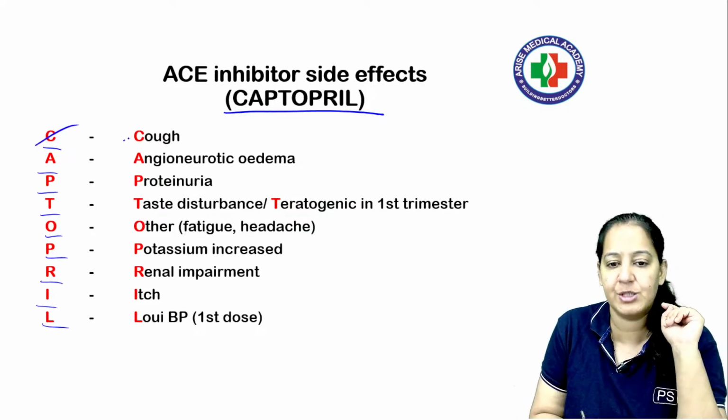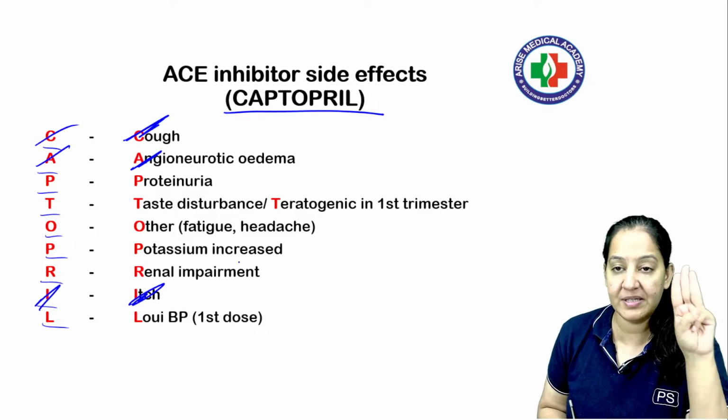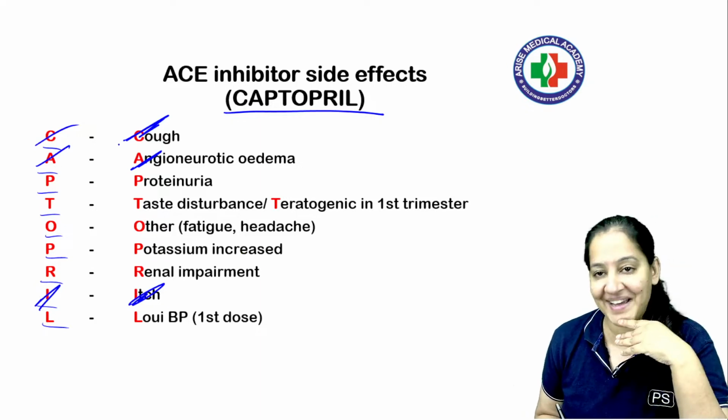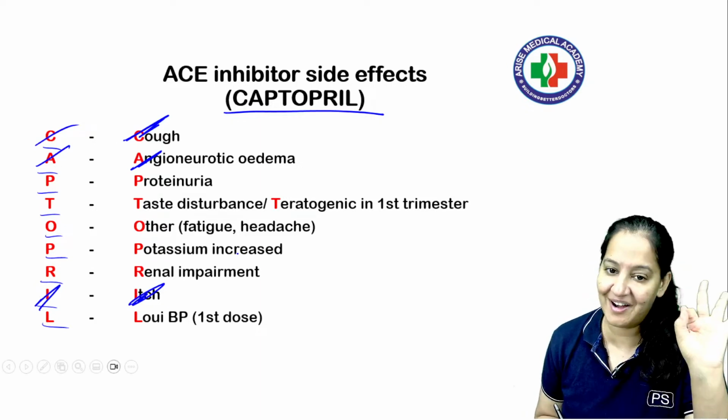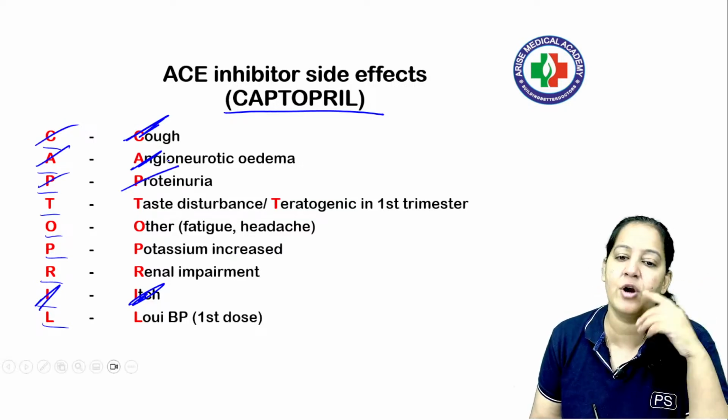CAPTOPRIL. C stands for cough, A stands for angioedema, I stands for itch. These 3 side effects are because of bradykinin. Bradykinin is not degraded now. That's why it is causing cough, edema, and itching. P stands for proteinuria. Protein will be excreted out of the urine.